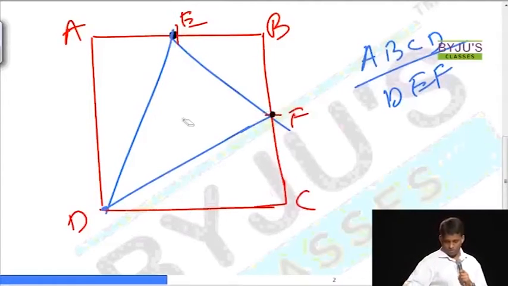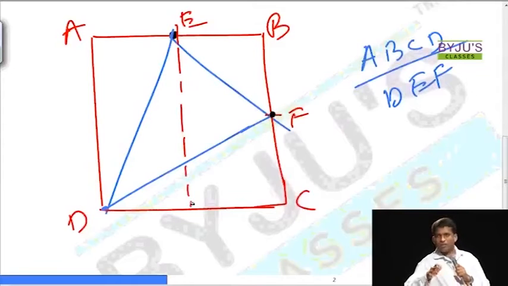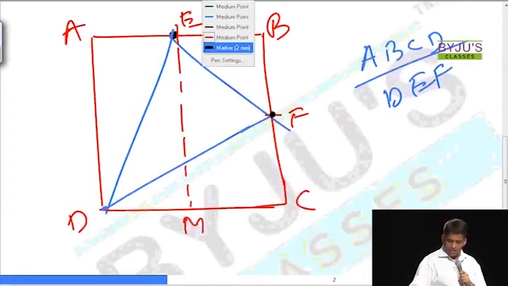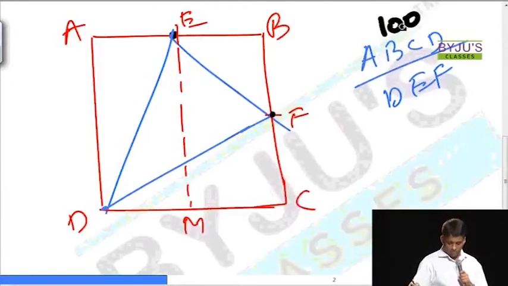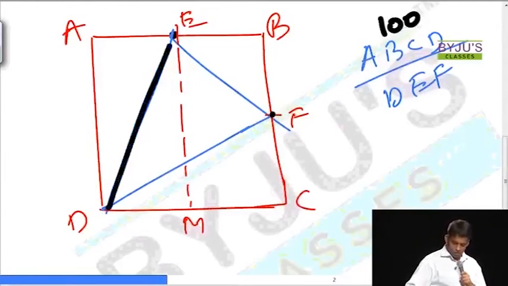This is your answer. When you are trying to find out area of ABCD by DF, what you are supposed to do is, first you drop a perpendicular. That is just to make it look like it's a math class. It's about cut the diagram, count the answer. AEMD, ABCD, if you assume it as 100, AEMD will be 50. Outside this line will be 25.